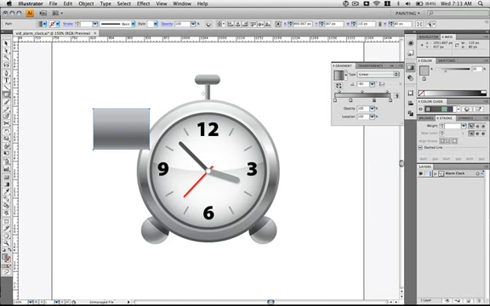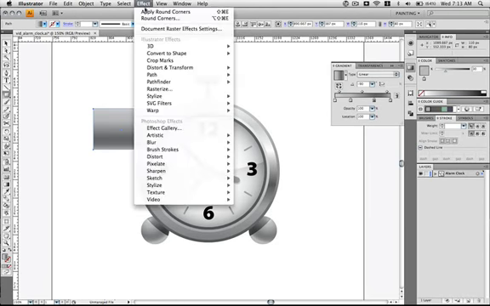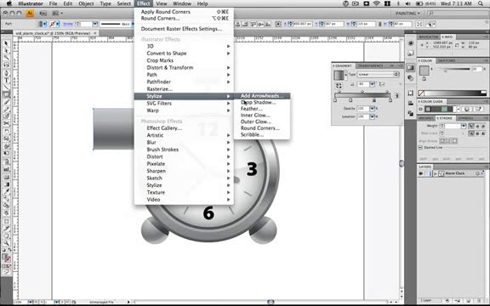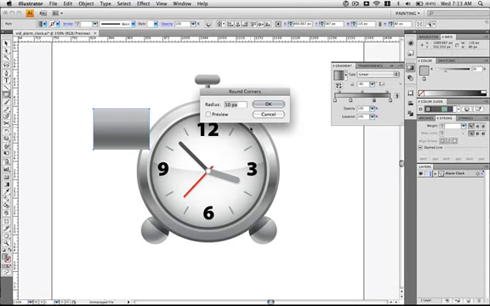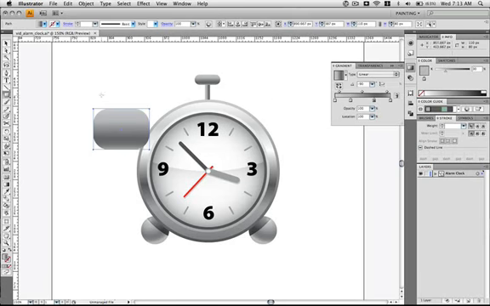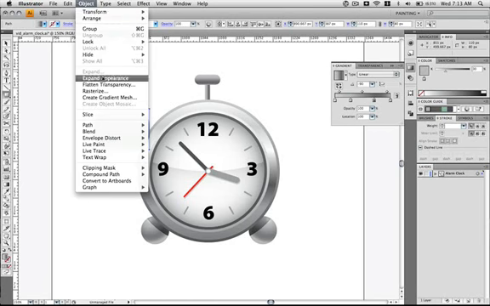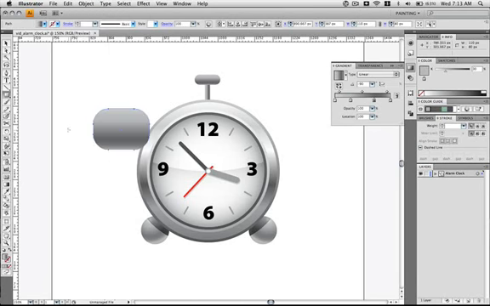Hit OK. Then go to Effect, Stylize, Round Corners. We're going to give that 30 pixels. We'll expand the appearance.